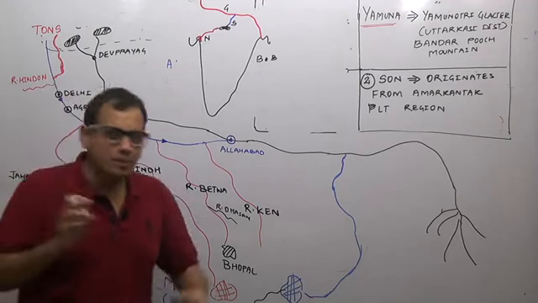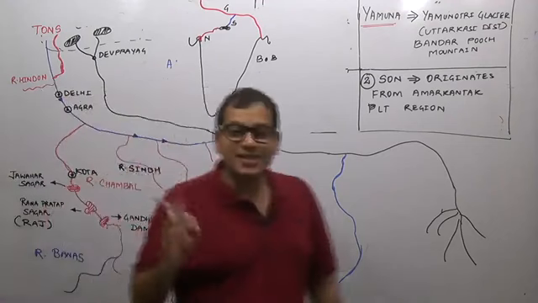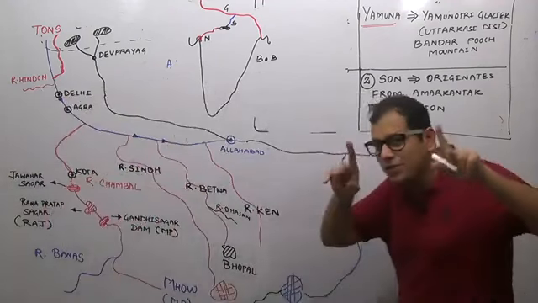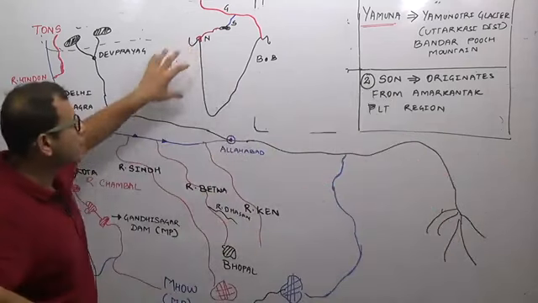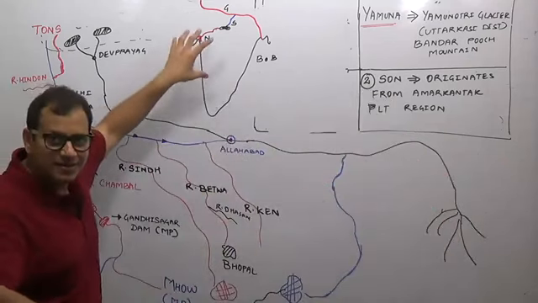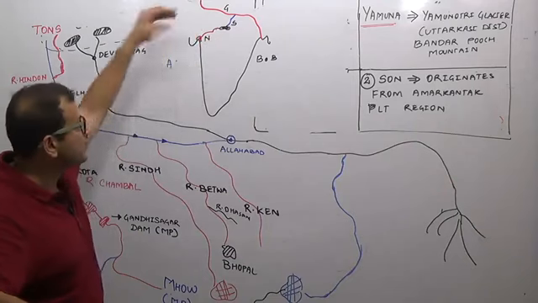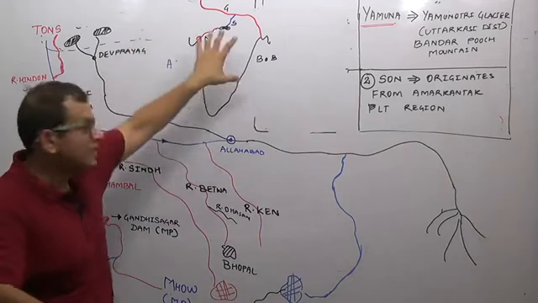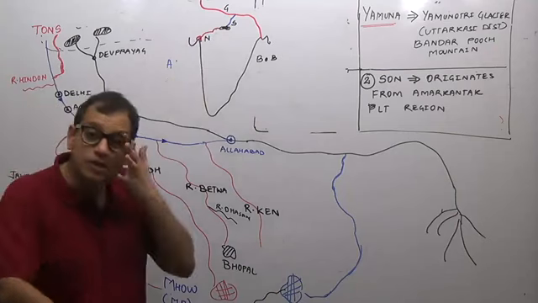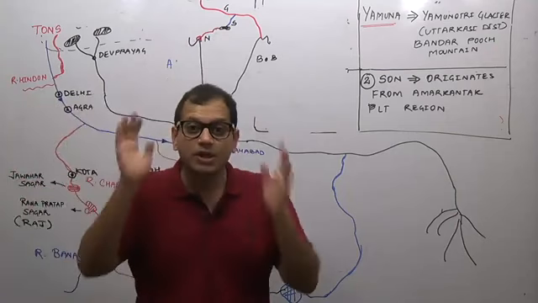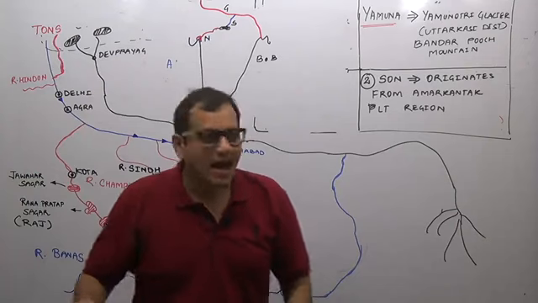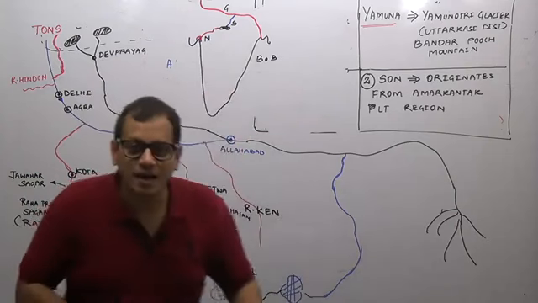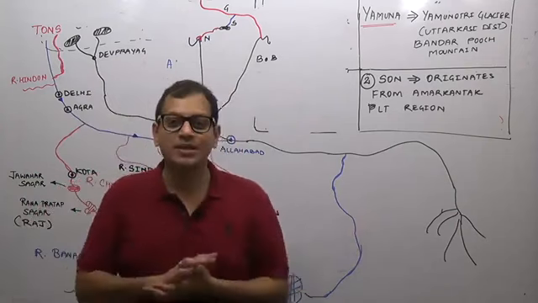So the Amarkantak Plateau region is such an interesting region, where the two different drainage systems originate. One drainage system flows towards the Bay of Bengal, the other drainage system flows towards the Arabian Sea. That means river Son flows towards the Bay of Bengal by joining river Ganga, and the Narmada flows towards the Arabian Sea. That is not the only thing.